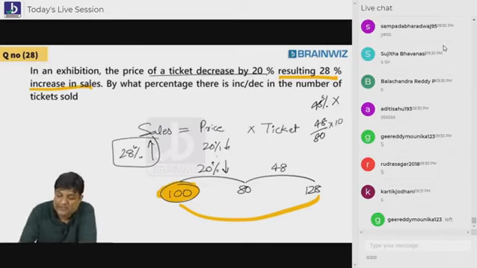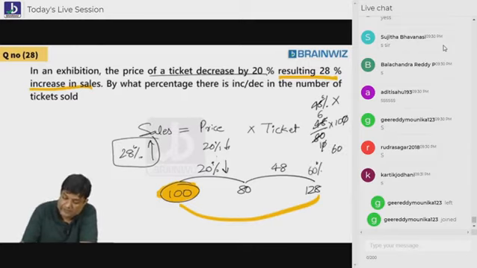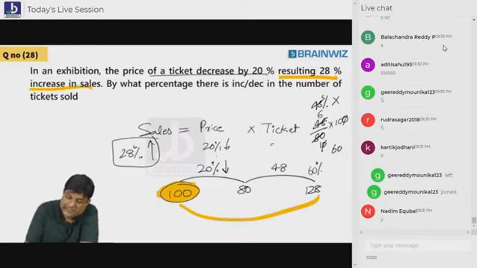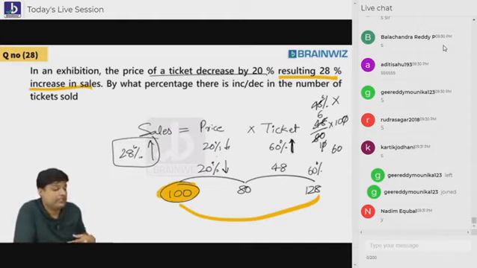So we can convert it into percentage. 12 4s are 48. 8 6s are 48, 8 10s are 80, the 0s cancel. Answer is 60. So we can say 60%. So tickets are up by 60%. Check it out, it is going up. Are you understanding, everybody? So this is the way we are supposed to do it. Hopefully everybody has got the answer.